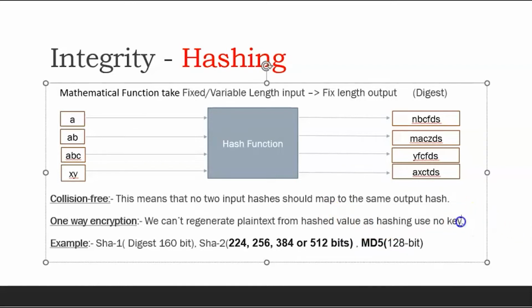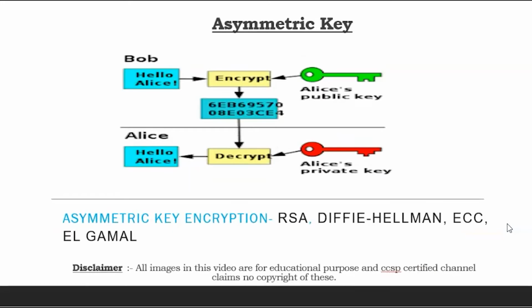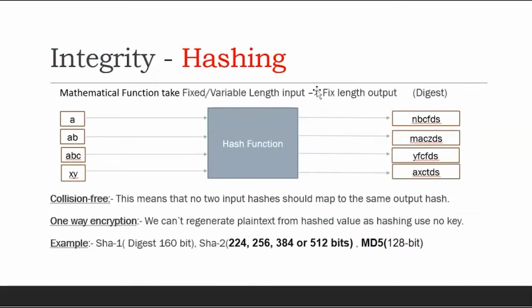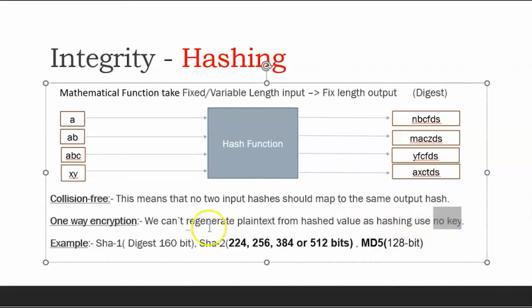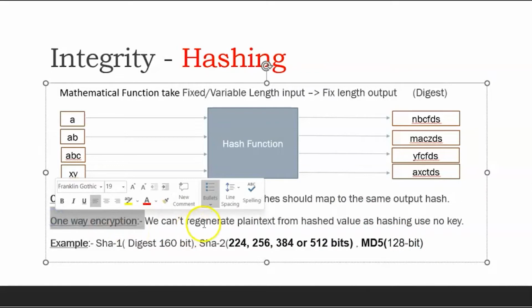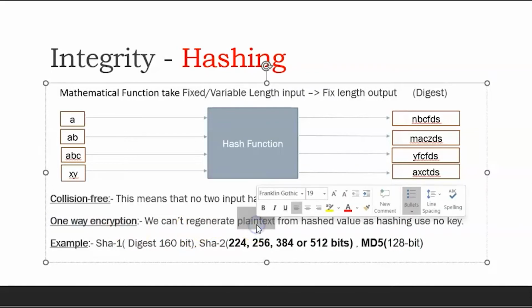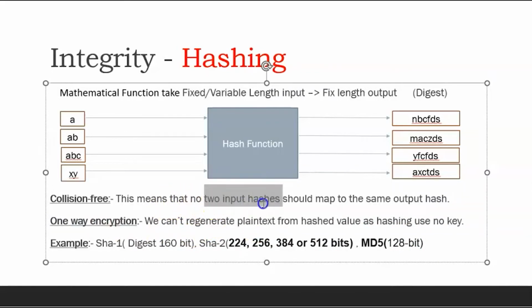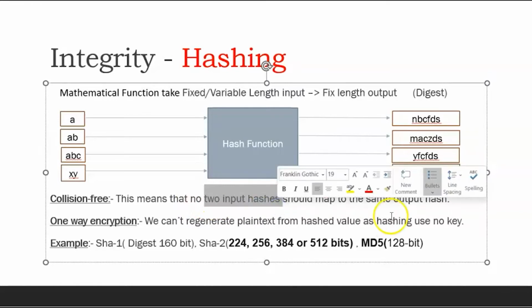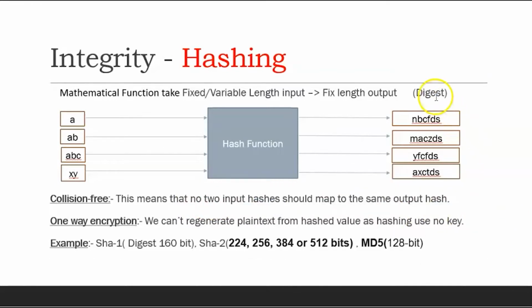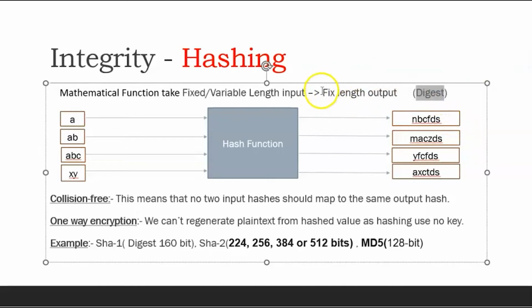You have to understand and remember this concept. Encryption needs a key, the receiver's key. Hashing needs no key, and non-repudiation would use the sender's key. So there are three concepts, and it should be very clear that hashing needs no key. It is a one-way encryption. There is no way to regenerate the plaintext from the hash value, and it is almost impossible to have two inputs with the same output hash. One more important concept is that the output is fixed length.